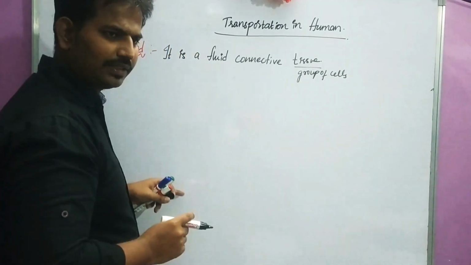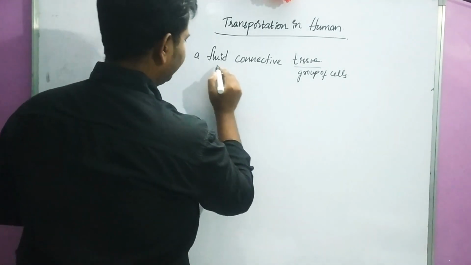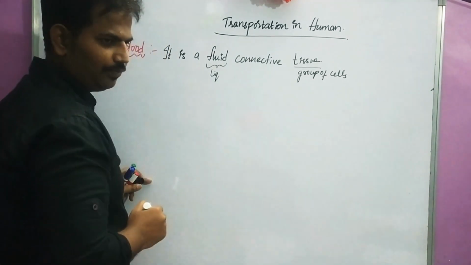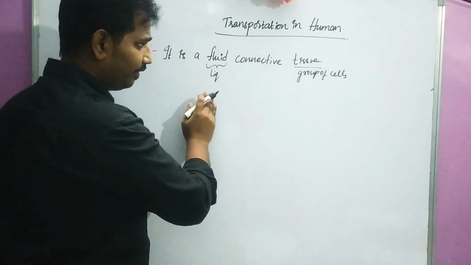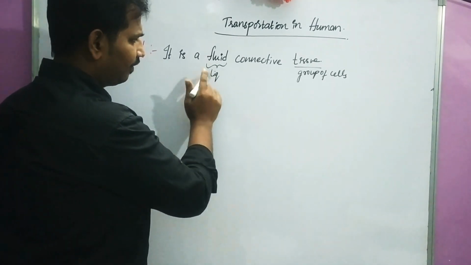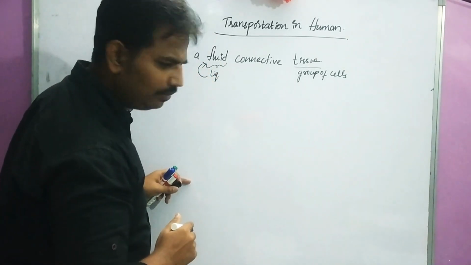In our blood we can see different types of cells; many groups of cells are present. The next word, fluid. Blood is in which form? Liquid form. Why is blood in liquid form whereas other tissues are in solid form? Because the water content is more in the blood. That's why it is in liquid form, and because of this we call it a fluid connective tissue.